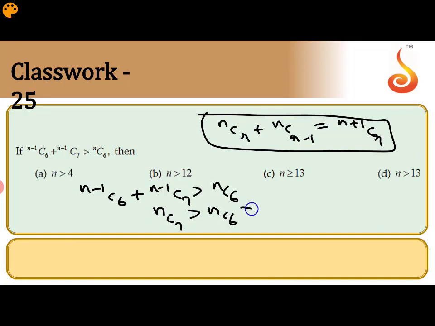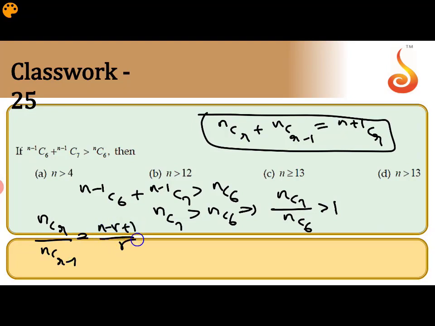So you can rewrite this as nC7 / nC6 is greater than 1. Why am I writing this? We have one formula: nCr / nC(r-1) equals (n-r+1)/r. Use the same formula on the left side.